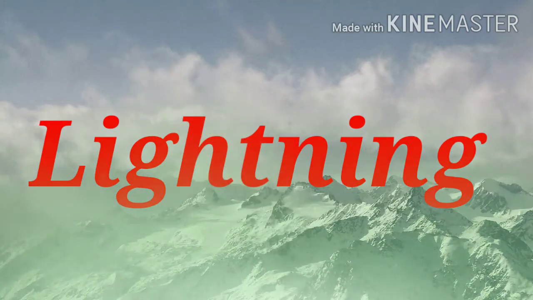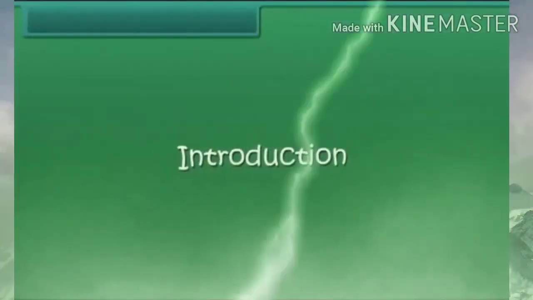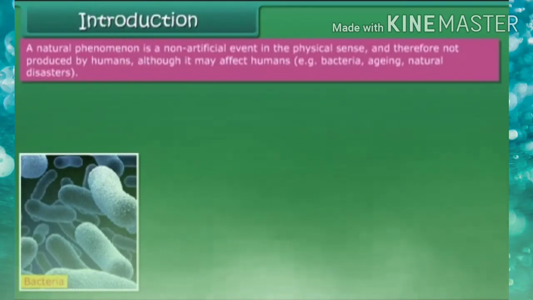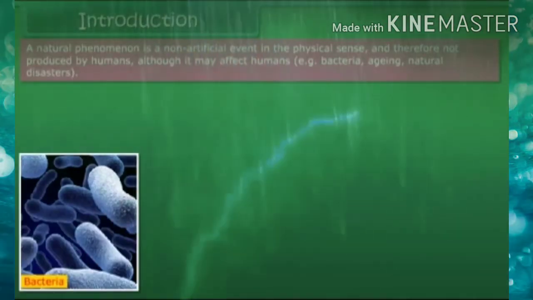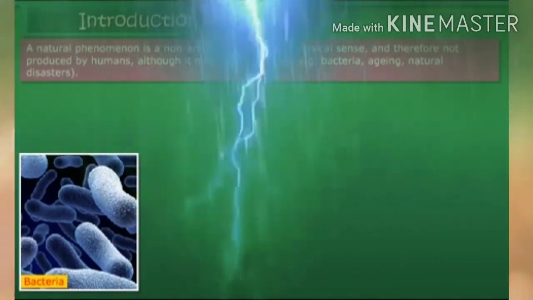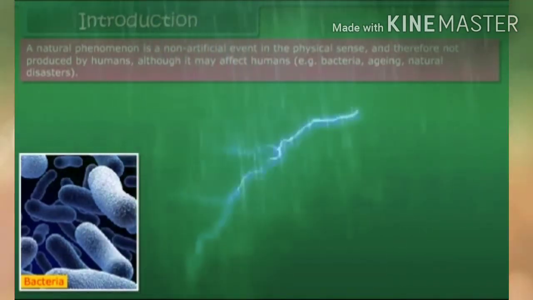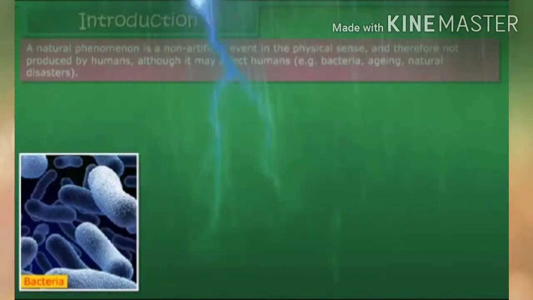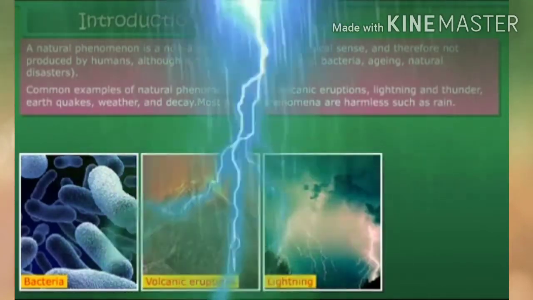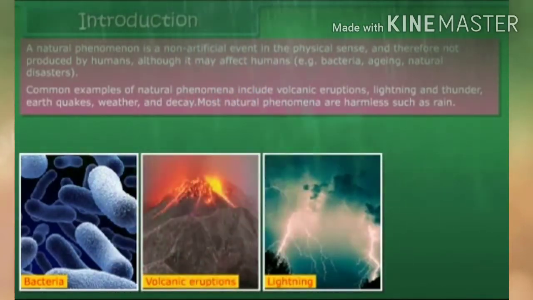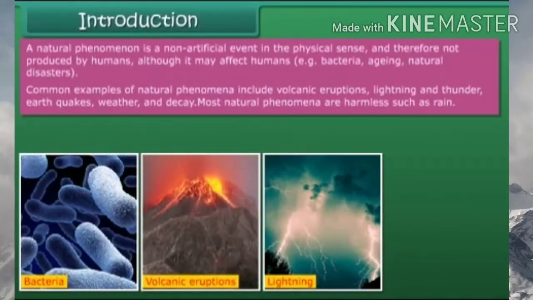So children, before starting new topics, I would like to repeat what a natural phenomenon is. A natural phenomenon is a non-artificial event in the physical sense and therefore not produced by humans, although it may affect humans, such as bacteria, natural disasters.